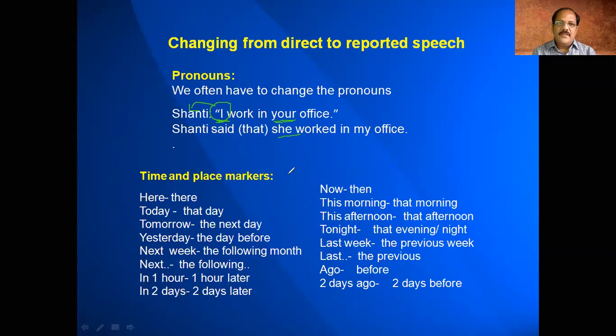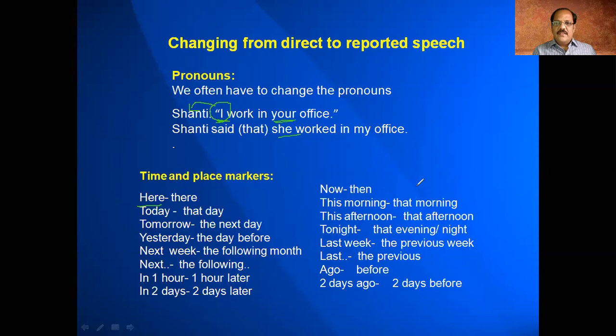There are time and place markers. Maybe in the given sentence it is here, then you have to convert it into there. If it is today, you have to convert it into that day. If tomorrow is given in the sentence, then convert it into the next day. If it is yesterday, the day before. If it is next week, the following week. If it is next month, the following month. If it is in 1 hour, 1 hour later. In 2 hours, 2 hours later. Similarly, if it is now, I am writing now, then she was writing then. So now becomes then.